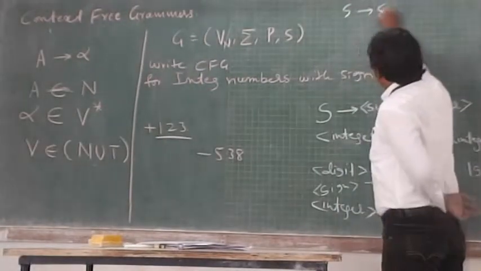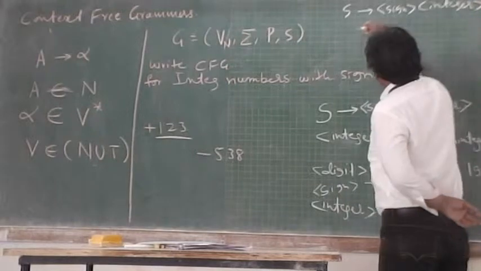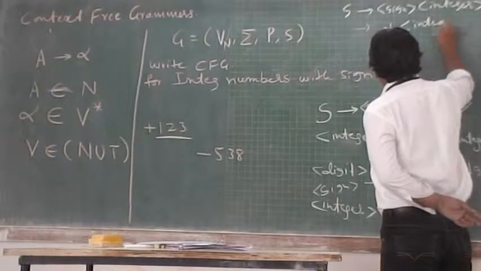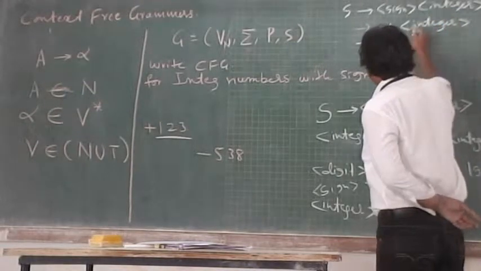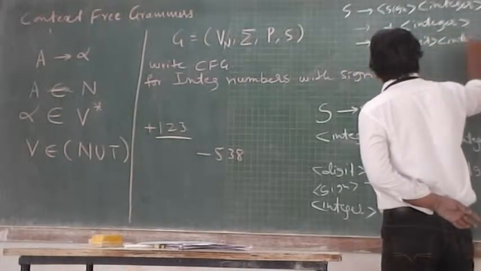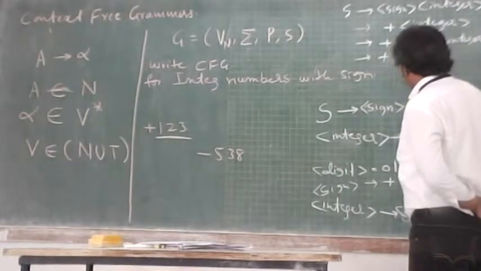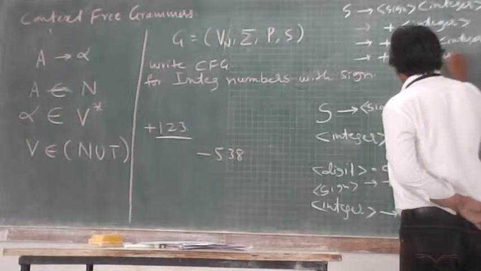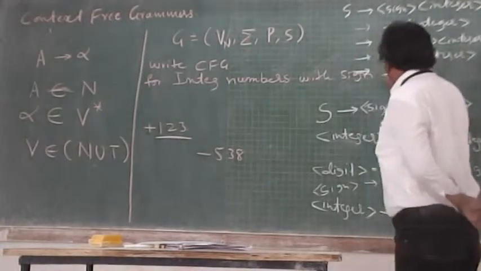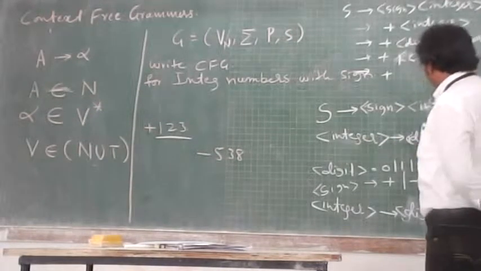Start with the start production: sign integer. Sign replaced by plus. At a time you apply one production. So integer you replace by what? Digit and integer. So digit is replaced by 1, integer. So again, integer you are substituting, you are applying the production, integer to digit integer.